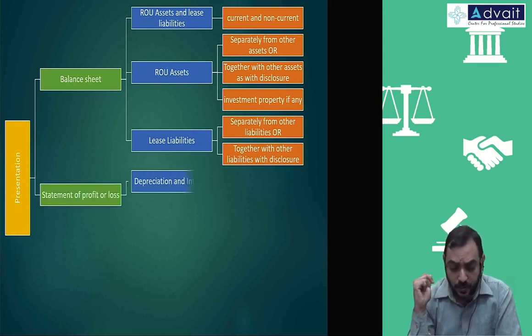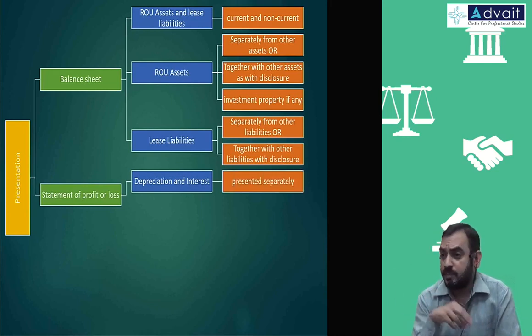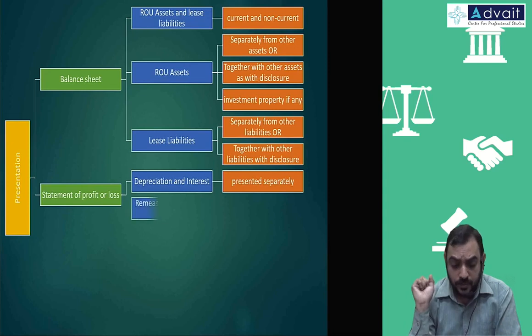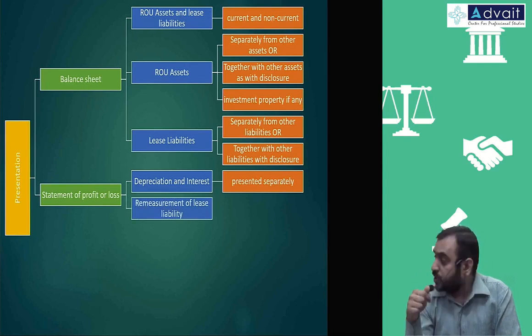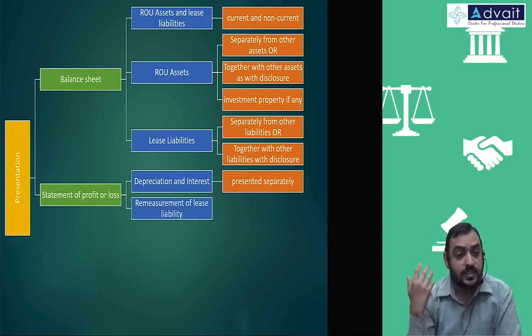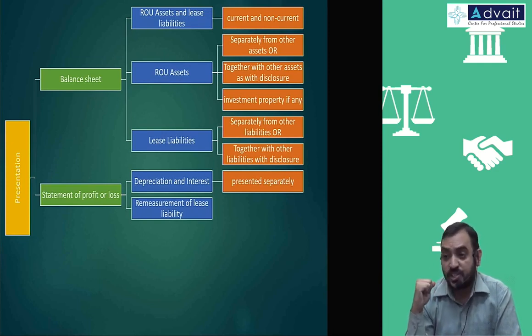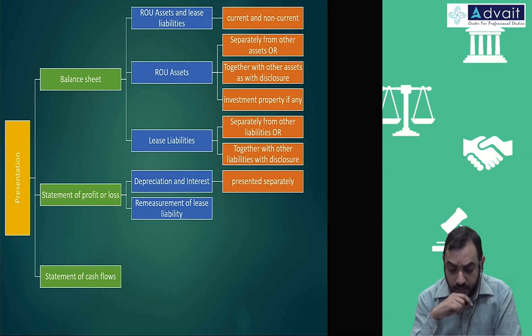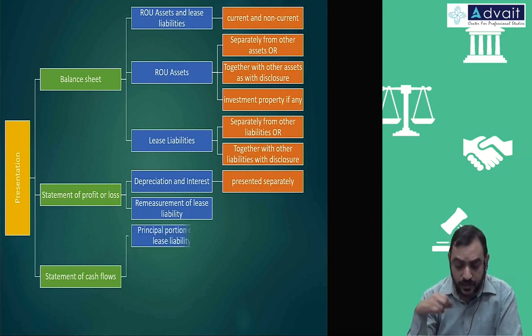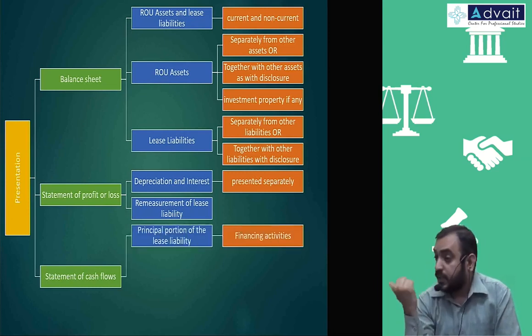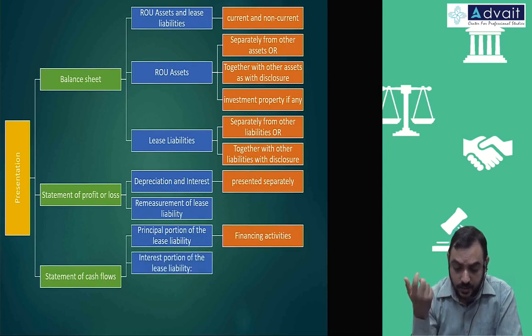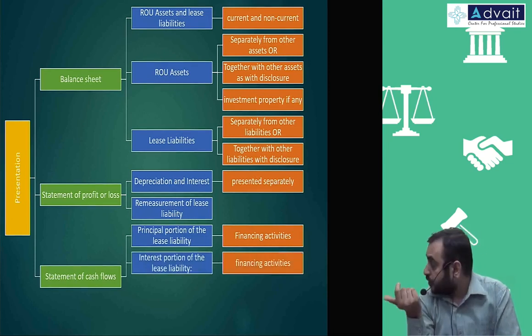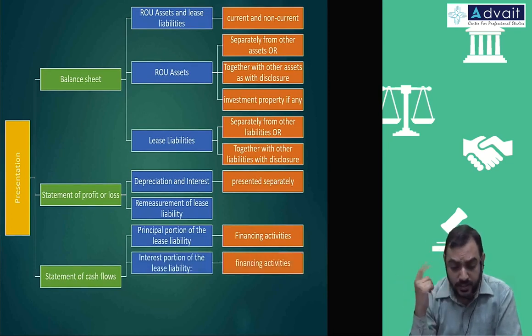In the P&L account, you have to show depreciation and interest separately. You can't club it. Depreciation is on asset, interest is on liabilities. And whenever modification takes place, that adjustment also will come in P&L. And in the cash flows, the principal portion of lease liability will come in the cash flow statement under financing activities. Interest paid will also come in financing activities.